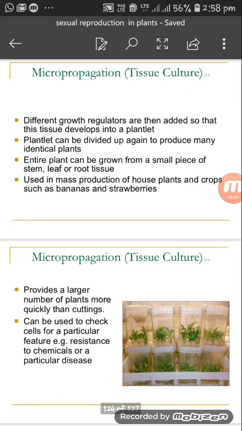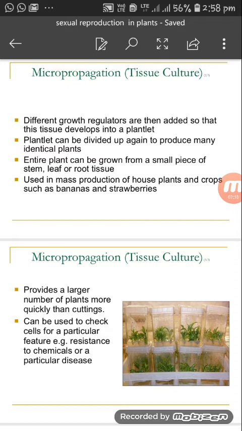Different growth regulators are then added so that the tissue develops into a plantlet. The plantlet can be divided up again to produce many identical plants. The entire plant can be grown from a small piece of stem, leaf, or root tissue. Micropropagation is used in mass production of house plants and crops such as bananas and strawberries.